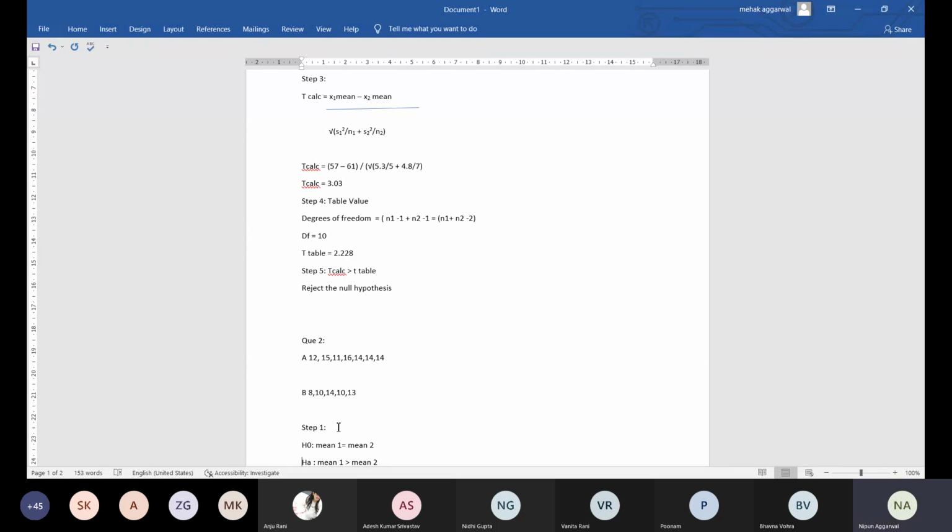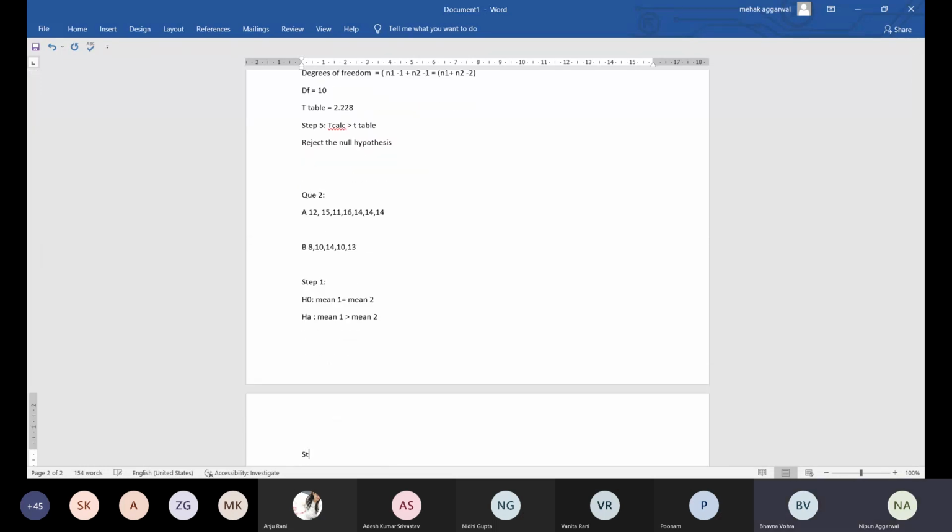Fine. The next step is one tail or two tail. Look at the hypothesis, what is it here? Here mean 1 is equal to mean 2. We are given proteins to the chickens, and we have to check whether the increased protein will increase the weight of the chicken. So I am saying there is no effect of the given protein on the weight, that is mean 1 is equal to mean 2. Both samples have an insignificant effect of the proteins on the weight of the chicken.